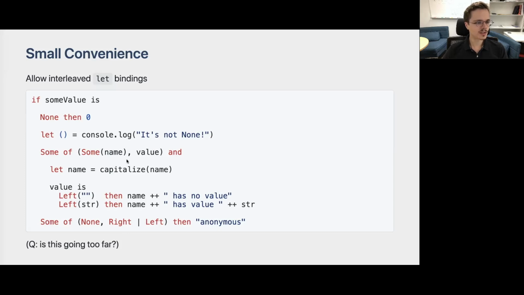Then, if the value has the following shape, which is a sum wrapper over a tuple of sum of name and value, then we can shadow the name binding by using a let binding that capitalizes it, and continue the flow of the current conditional expression by performing further pattern matching on value. Finally, if some value is sum of none, and on the right-hand side, either right or left, then we return anonymous.